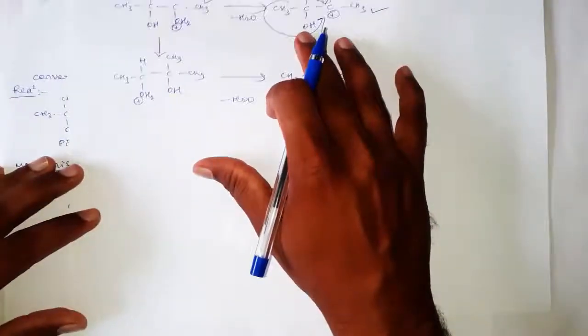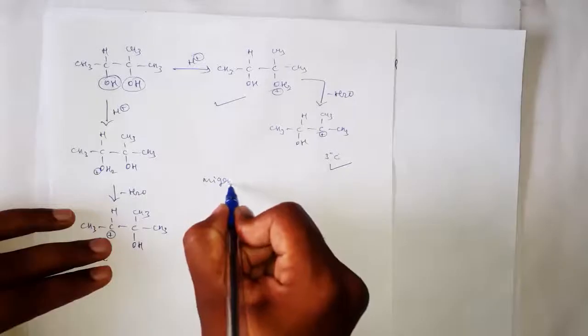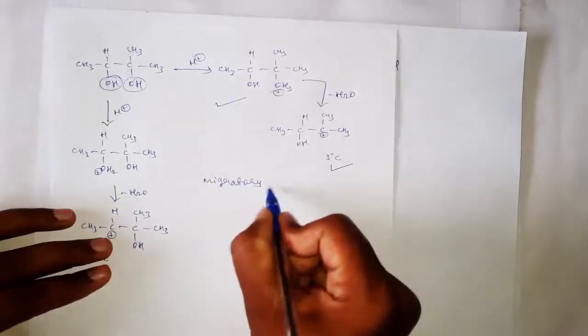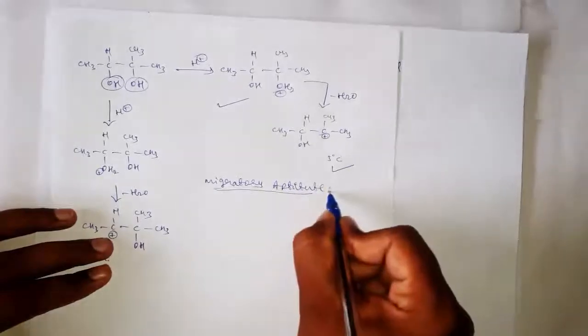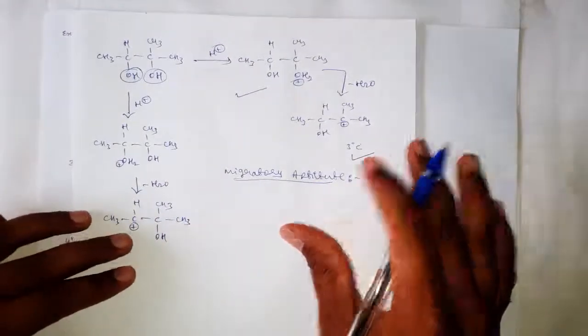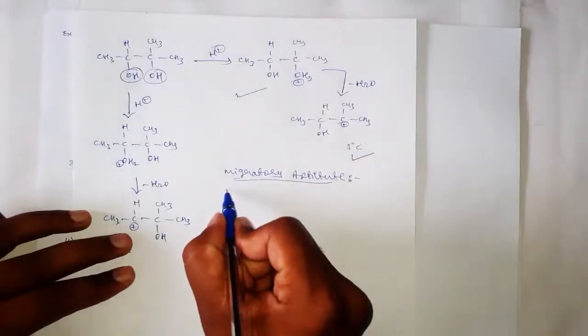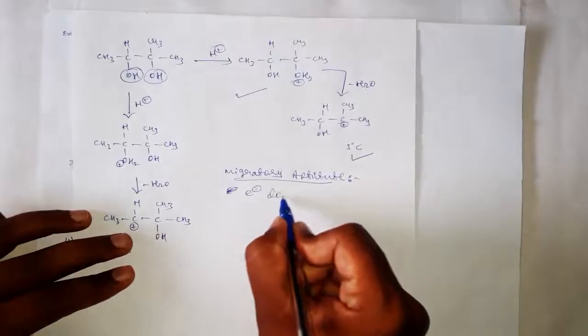And here this migration of the groups to the carbocation can be judged by migratory aptitude. Migratory aptitude for a particular substituent depends on its electron donating capacity.